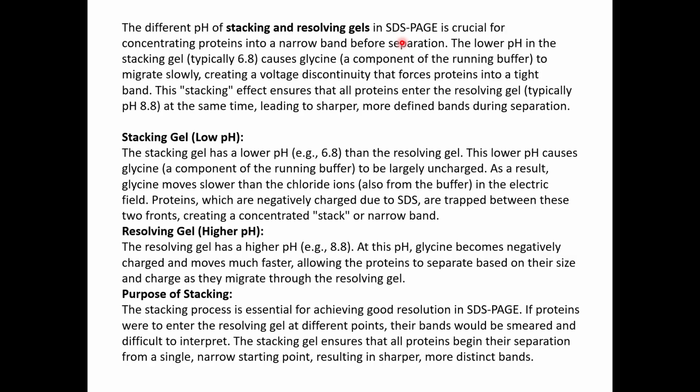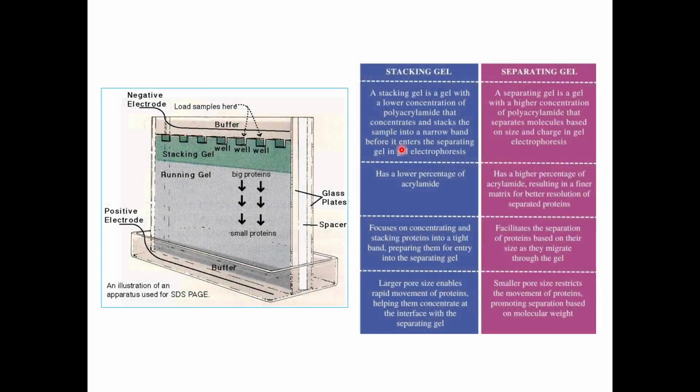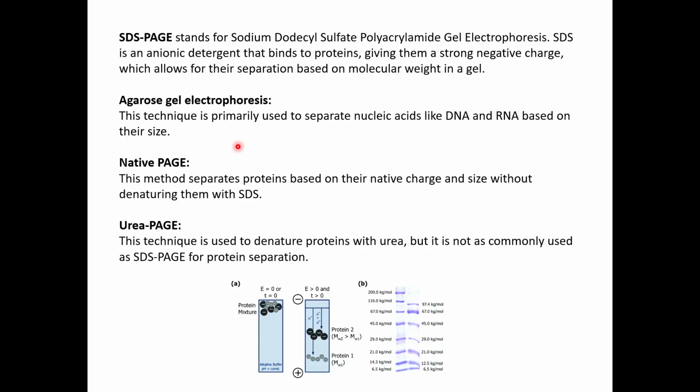Like I mentioned before, we have two parts in a gel. We can see here, this is the stacking gel and this is the resolving gel or the running gel. The stacking gel is where you add the samples. These are the wells which are present, the trough where you add your individual samples in individual wells. Once you add it, like we saw before, all the proteins in your samples will be random in the solution. So we have to first get it into a stack. We have to get it into a proper line